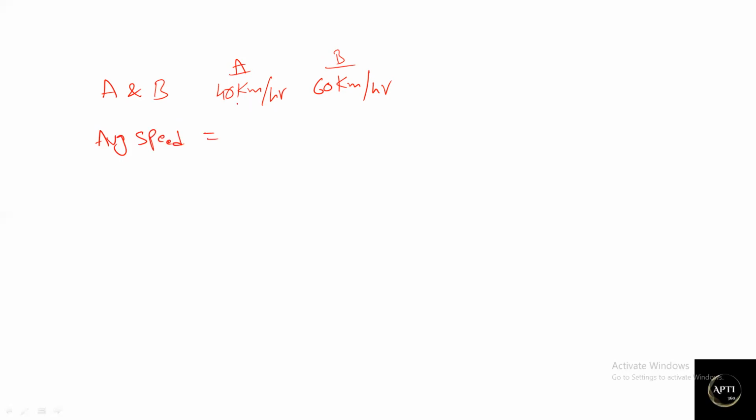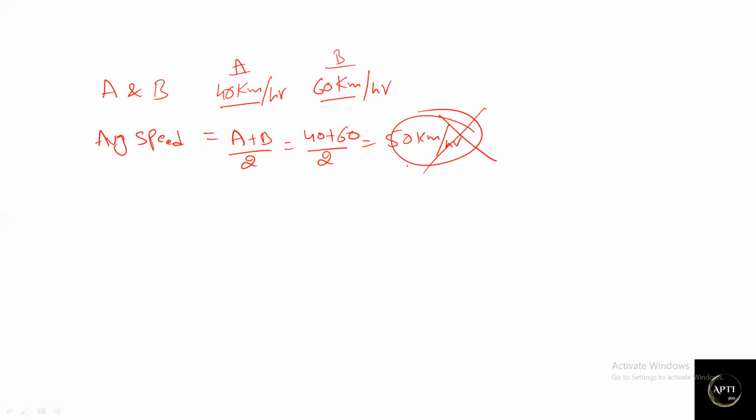Now if you observe these values, what most of the students will think is, here we know the speed of A and the speed of B, and average is nothing but A plus B divided by 2. So 40 plus 60 divided by 2, correct? 40 plus 60 is 100, and 100 divided by 2 is 50 kilometers per hour. This would be the average speed for those people. But here is the major part where most of the students make a mistake. Actually, 50 kilometers per hour is not the average speed. I'll tell you the reason also.